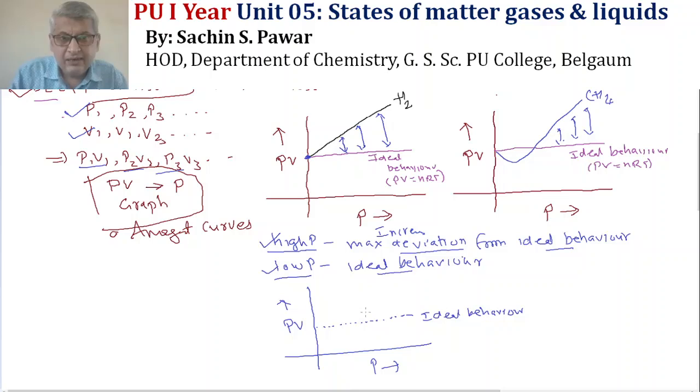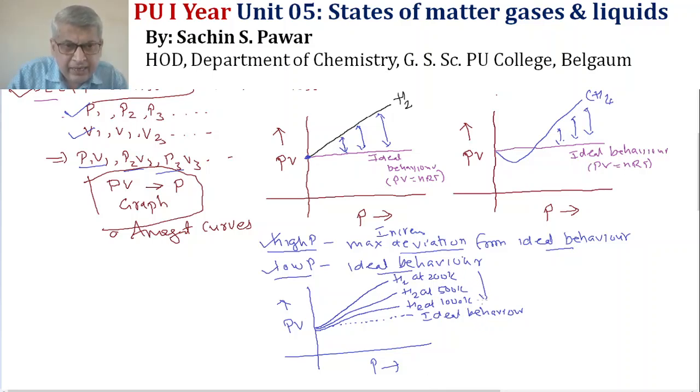Now this is the hydrogen gas. This is the curve for hydrogen gas at 200 Kelvin, this is at 500 Kelvin, and this is at 1000 Kelvin.